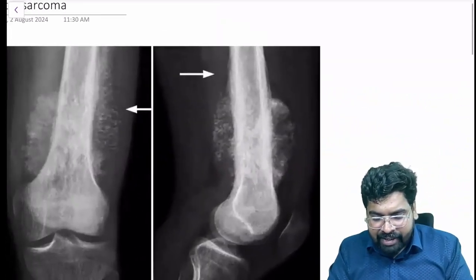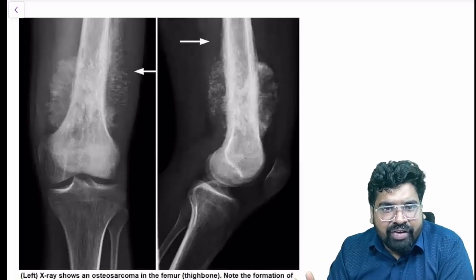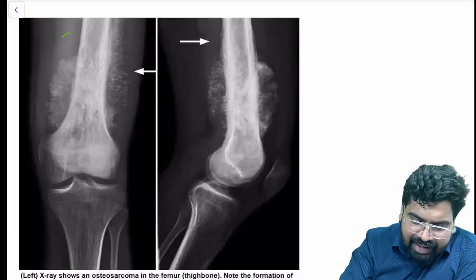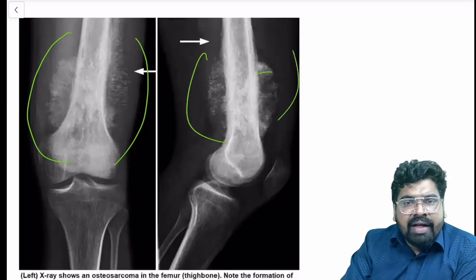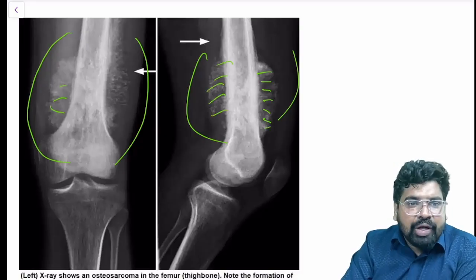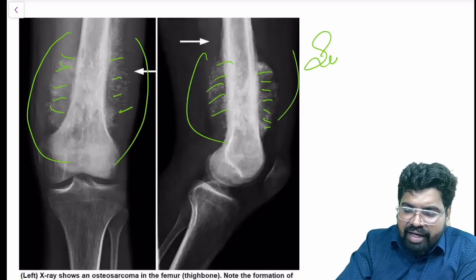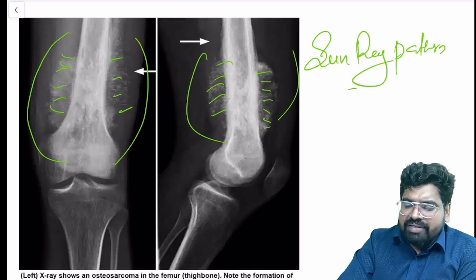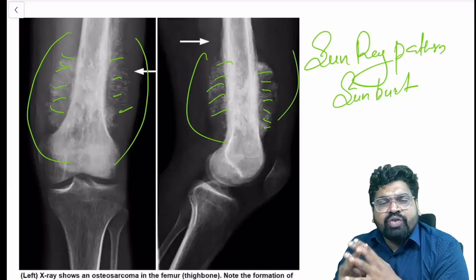So I have a radiograph here. I hope you can see the radiograph. I have a radiograph of your femur, the distal femur part, and you can see that there is a lesion here. Here also there is a lesion, and you can see radio-opacity radiating from that lesion. There is a swelling, and radio-opacity is radiating from the lesion. That is called a sun-ray pattern, or we say sunburst pattern.